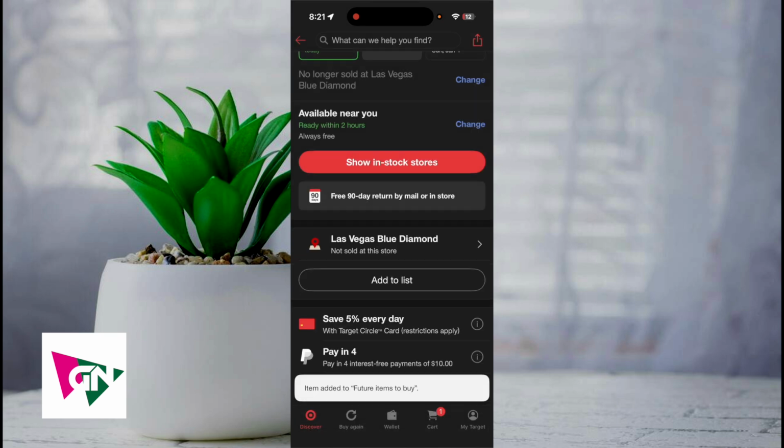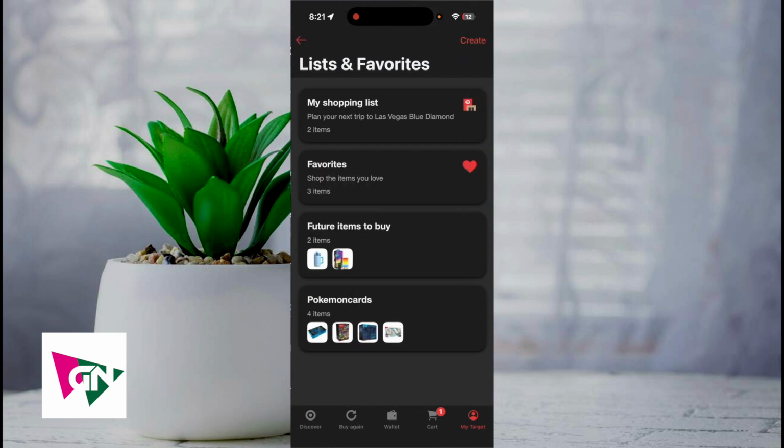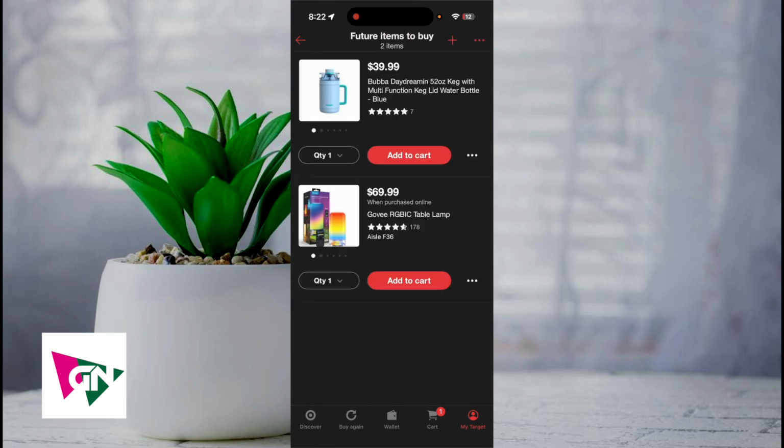And then in order to access it, if you click on My Target on the bottom right hand corner, then scroll down, then click on Lists and Favorites, you can see here that we have the future items to buy, and there's the item that we've just added.